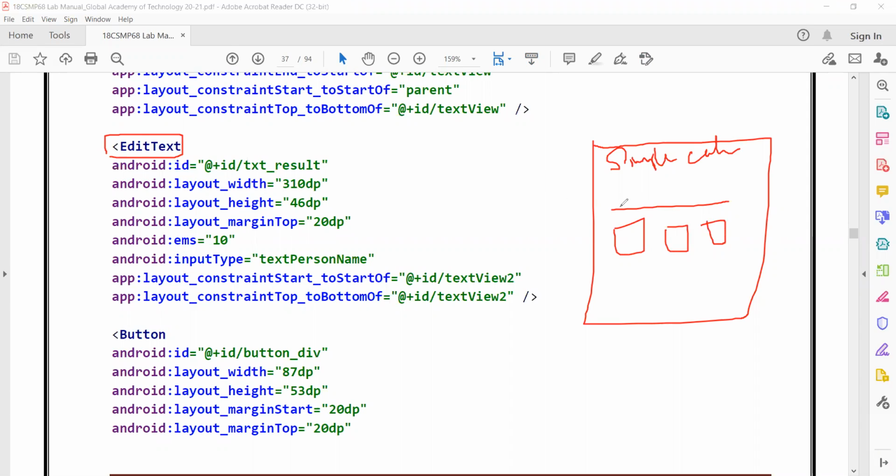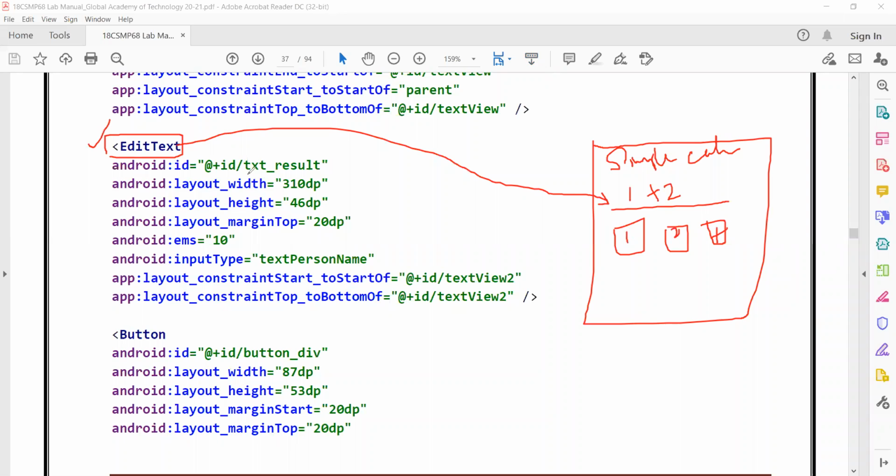Okay, how to get this line, this edit text? That is, if I click 1, it prints 1. If I click plus, it prints plus. If I click 2, I'm getting print. This line we call edit text. Now to get this line, in your palette, you need to drag and drop this edit text.